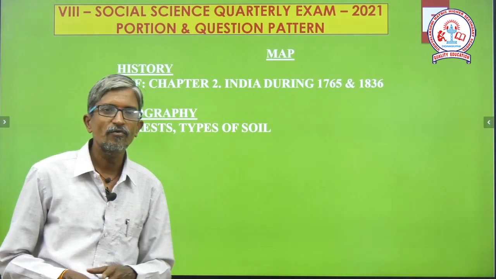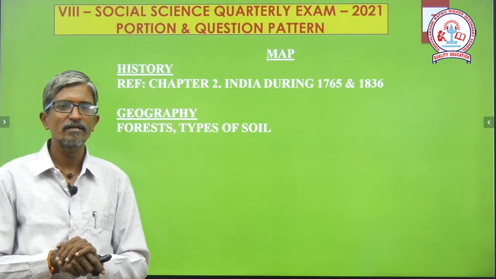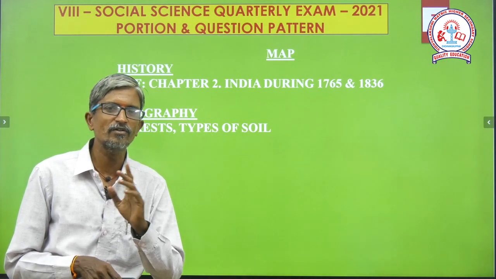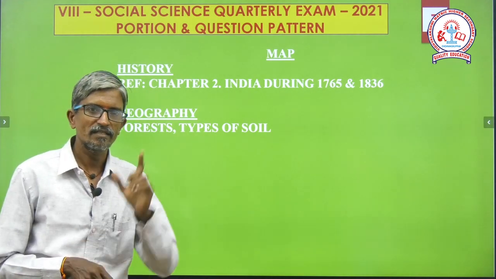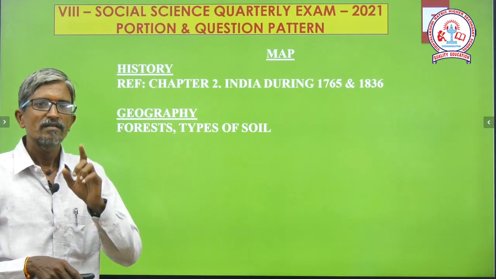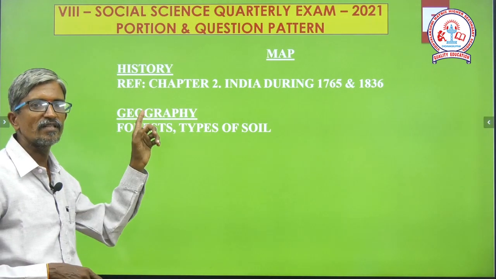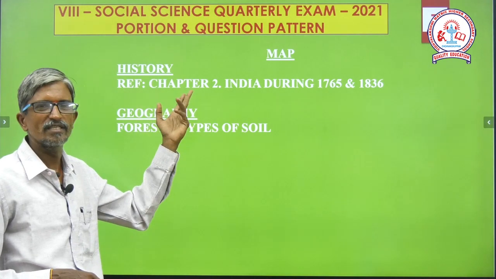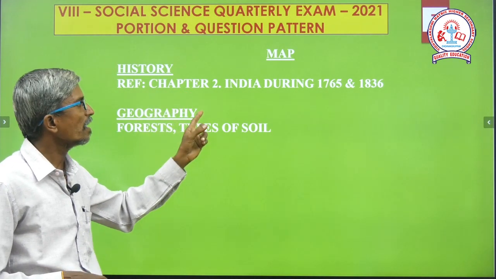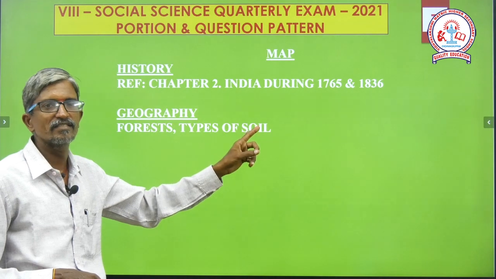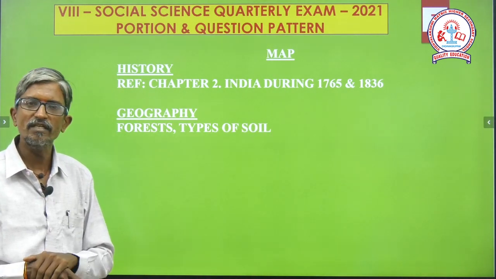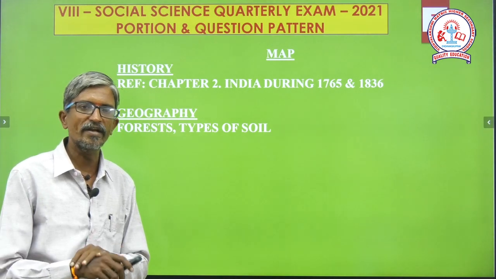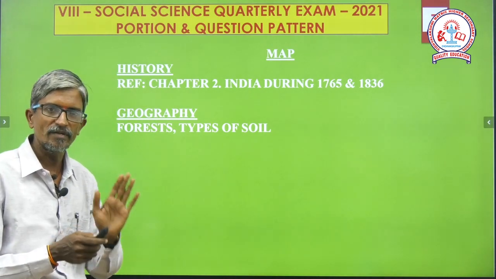Then I told you before, in social examination there is no question paper available without a map. So the map, in which chapter we have to discuss, sir. Sure, a question will be raised. From history part, refer to chapter number 2, that is lesson number 2, India during 1765 and 1836. We know chapter number 2. What is the name of the chapter? From trade to territory.